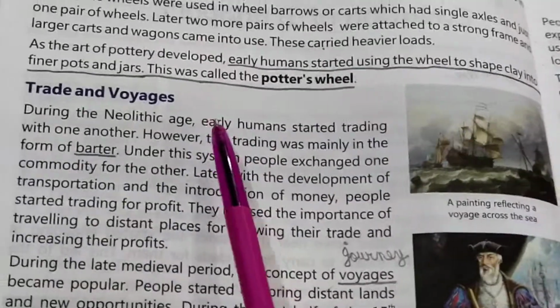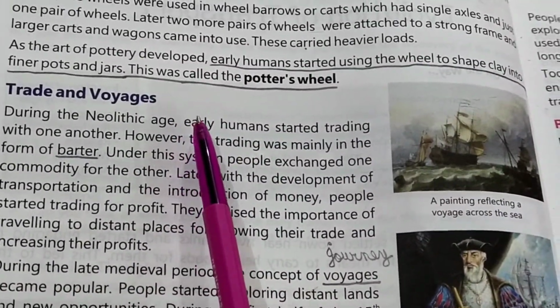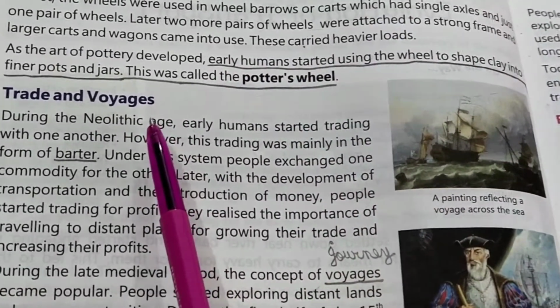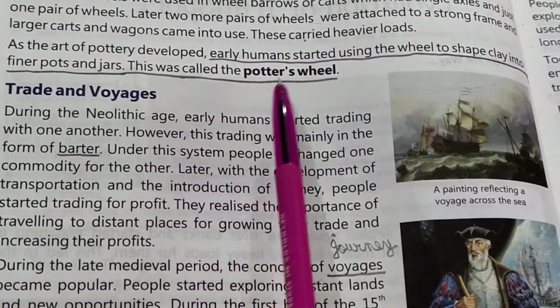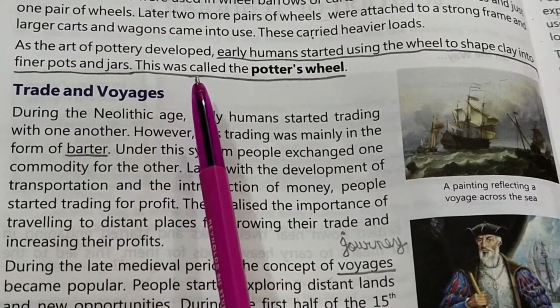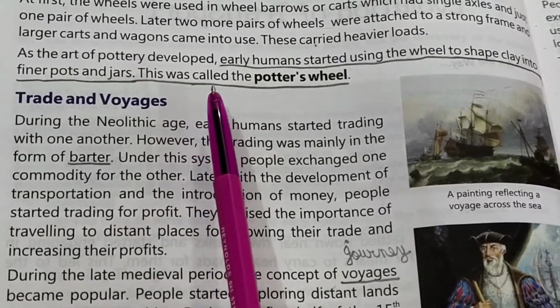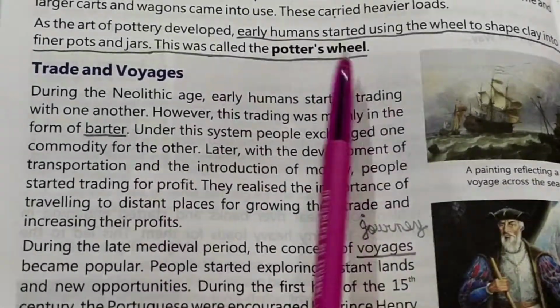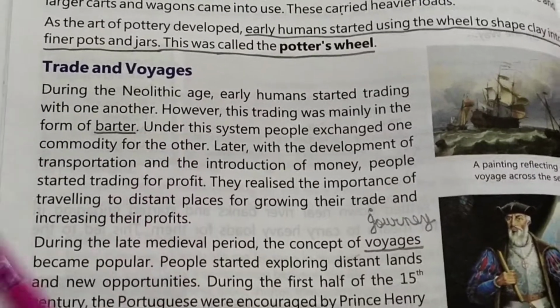After this, the art of pottery was developed. Early humans started using the wheel to shape clay into finer pots and jars. This wheel is called a potter's wheel. As the wheel was invented, trade and voyages also started.